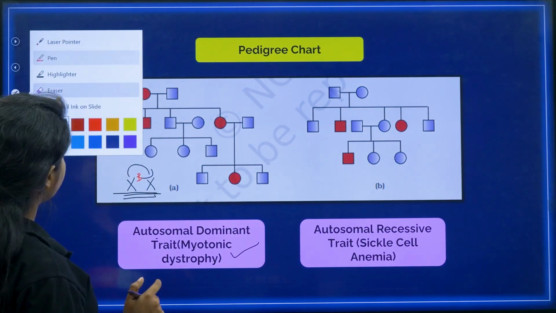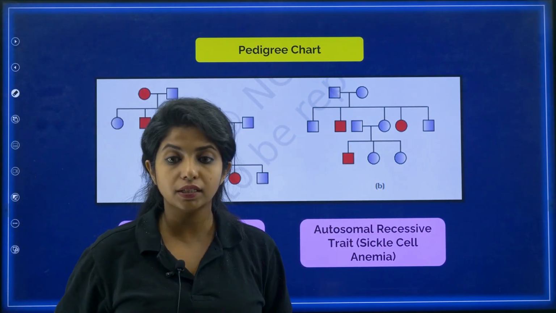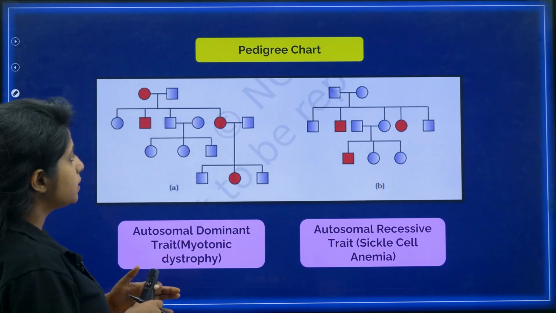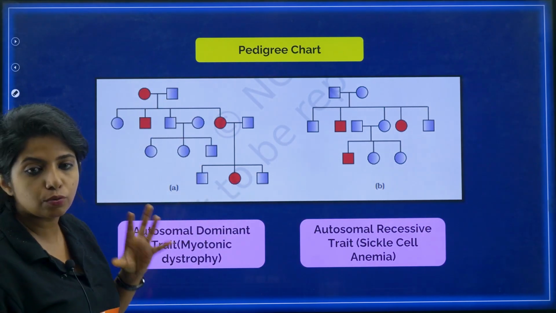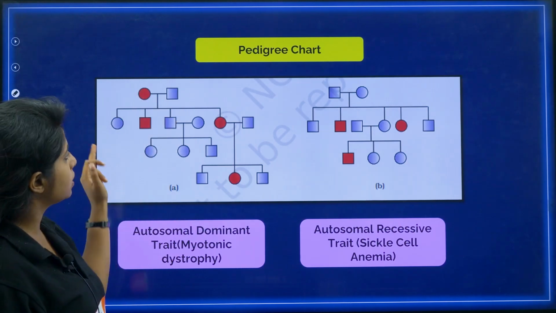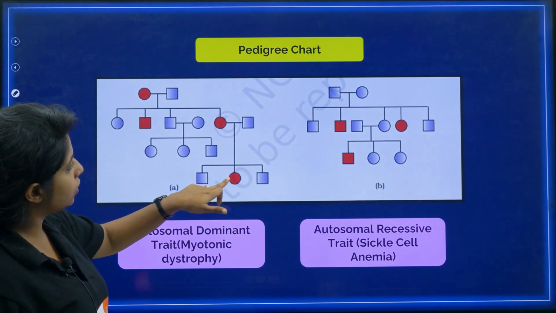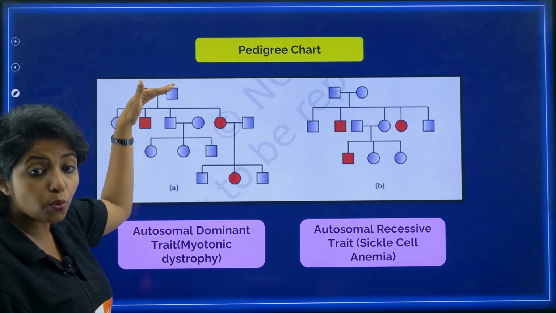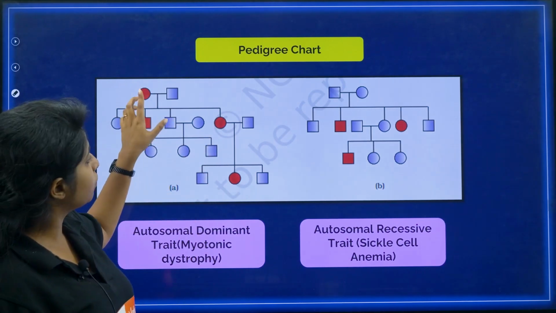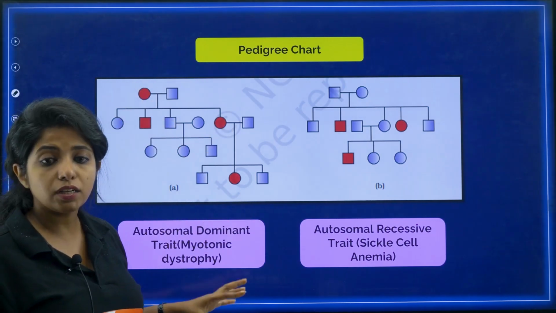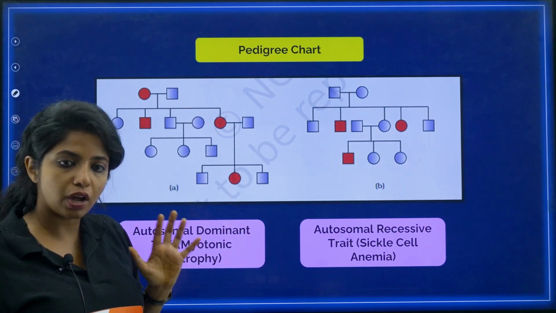And how do you identify these diseases? If you are asked which is an autosomal dominant trait disease and which is an autosomal recessive trait disease, how can you identify it? In the case of dominant traits, in every generation you will find some person who is diseased. In the first generation the female was diseased, in the second generation the son and the daughter are diseased, and in the next generation another organism is diseased. From each pair you will find at least one person diseased. That is an autosomal dominant trait.